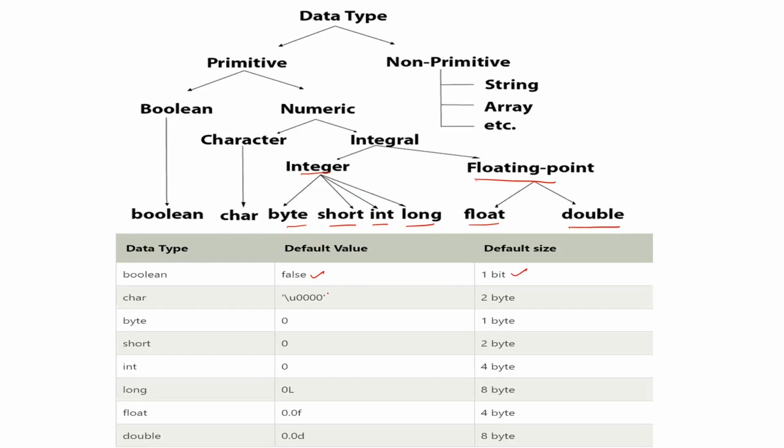Okay. So now Boolean, by default, is going to take false. Default size is 1 byte. Character, this is the default value. It has 2 bytes because it is going to interact with the Unicode concept. Then byte, only 1 byte, short 2 bytes, integer 4 bytes of memory, right? Generally 1 byte equals 8 bits, right? So if you take 4 bytes, it's nothing but 32 bits of memory allocated for integer. In the same way, long, float, as well as double. This is all about the data types.